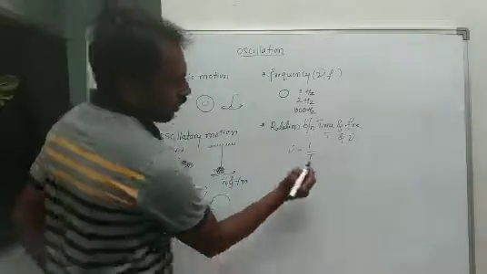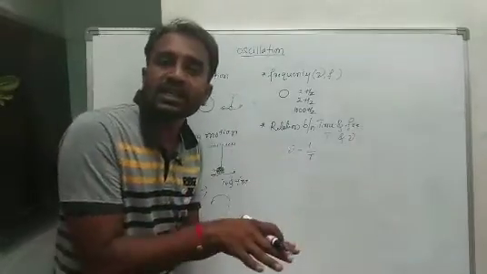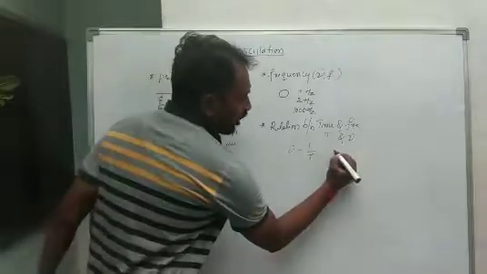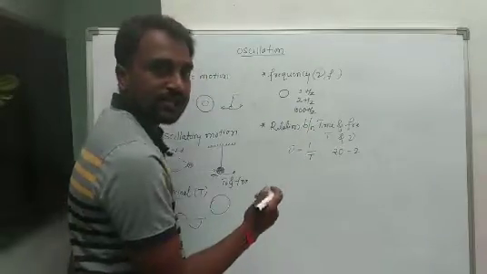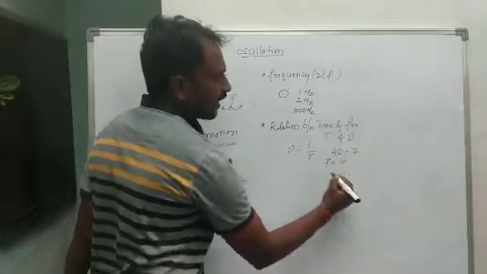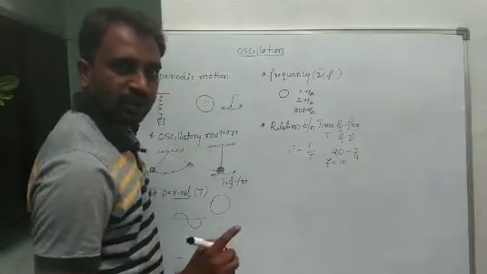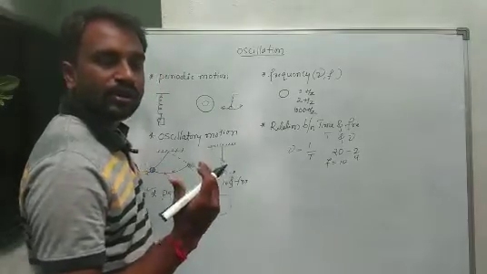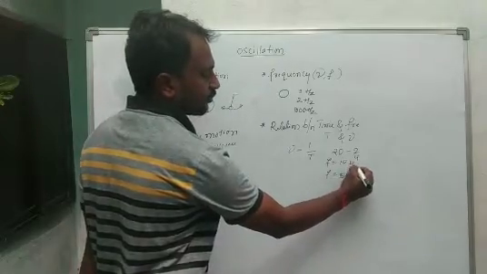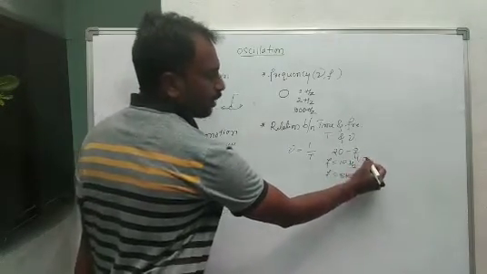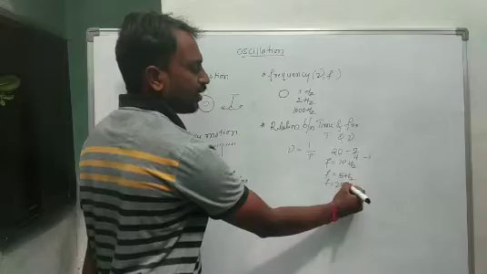Why? Because suppose the time value increases, automatically frequency decreases. For example, 20 oscillations in 2 seconds, 20 rotations in 2 seconds. It means the frequency value is 10 hertz. Suppose 20 oscillations in 4 seconds, it means 20 divided by 4, so the frequency value is 5 hertz. Suppose 20 oscillations in only 1 second, so the frequency value is 20 hertz.